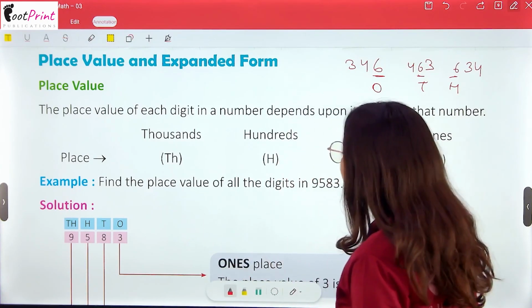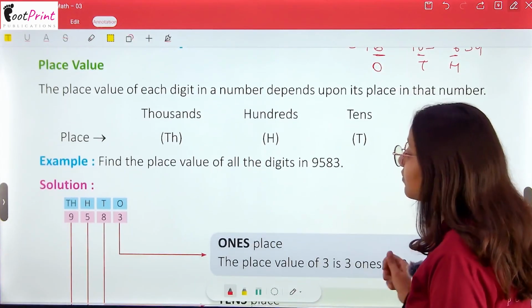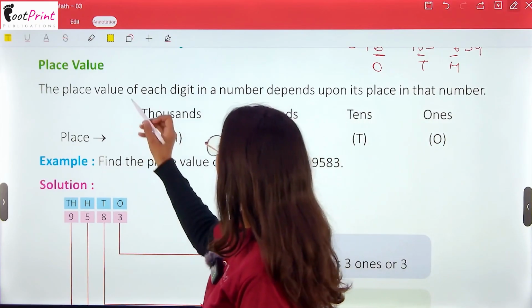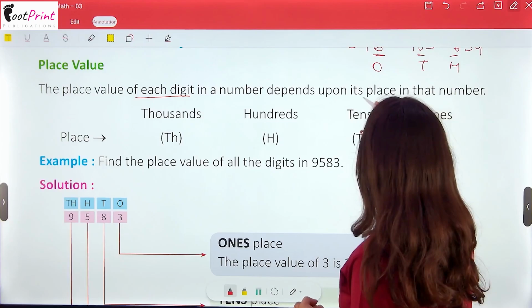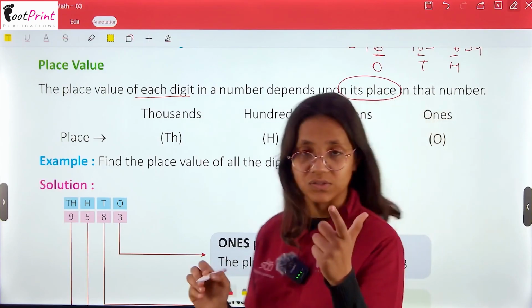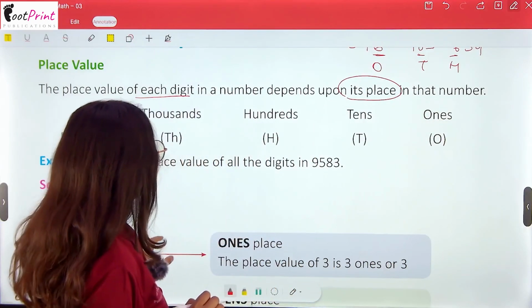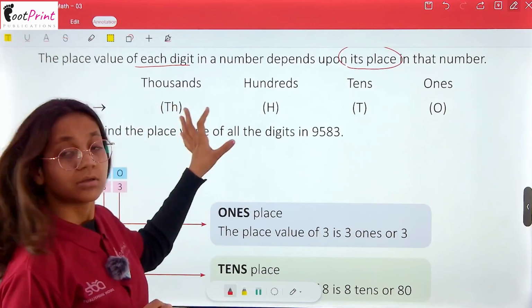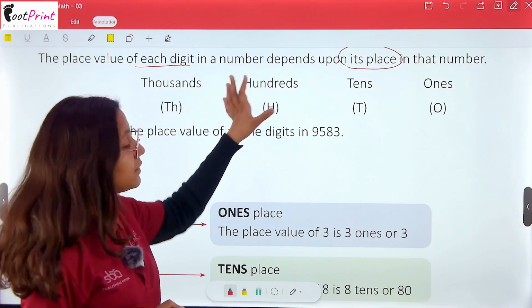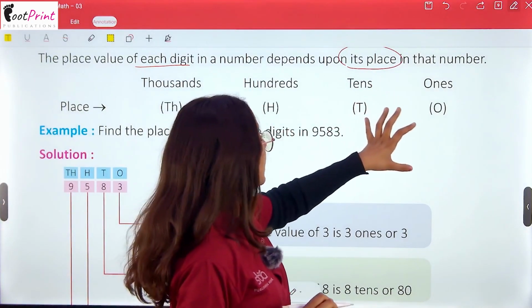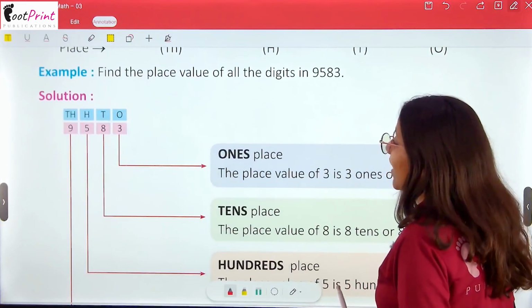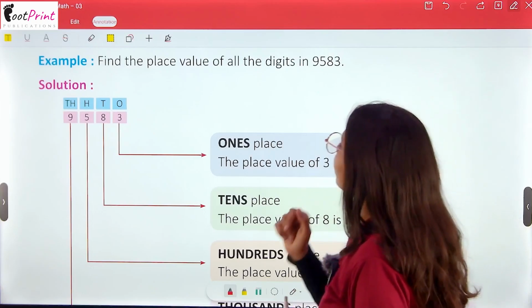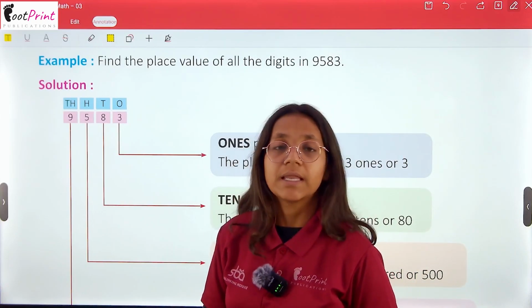So when our place is changed, then the value will also change. The place value of each digit in a number depends upon its place. That's the concept. In a number, Th refers to thousands, H refers to hundreds, T refers to tens, and O refers to ones. Example: find the place value of all the digits in 9583.